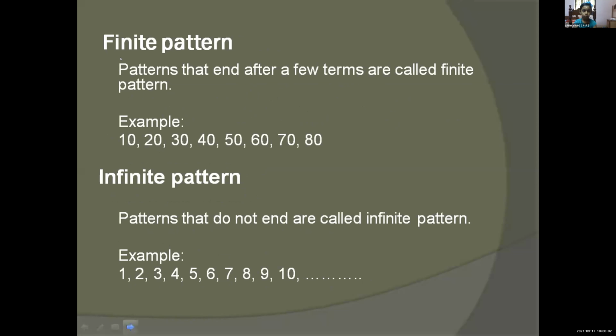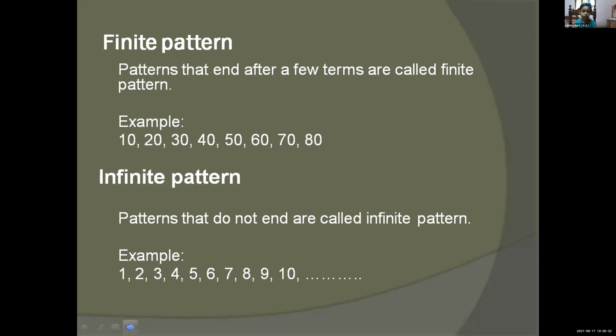Finite pattern. Patterns that end after a few turns are called finite patterns. Example, 10, 20, 30, 40, 50, 60, 70, 80. Infinite pattern. Patterns that do not end are called infinite patterns. Example, 1, 2, 3, 4, 5, 6, 7, 8, 9, 10, and so on.